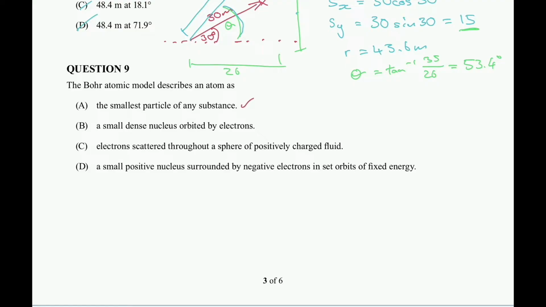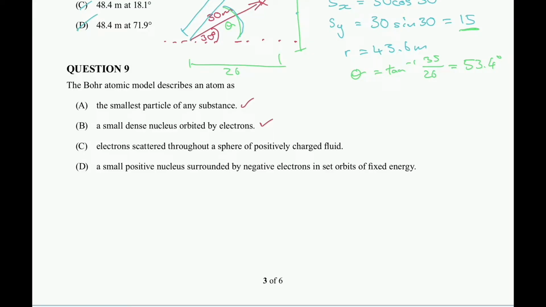It's not as specific, but if all the other options are incorrect, I know A is going to be my choice. B, a small dense molecule orbited by electrons. That's true to the Bohr model or Bohr atomic model. Okay, C, electrons scattered through a sphere of positively charged fluids.